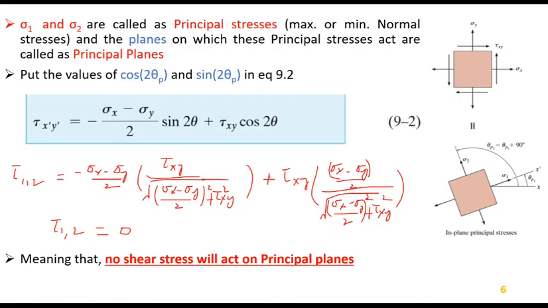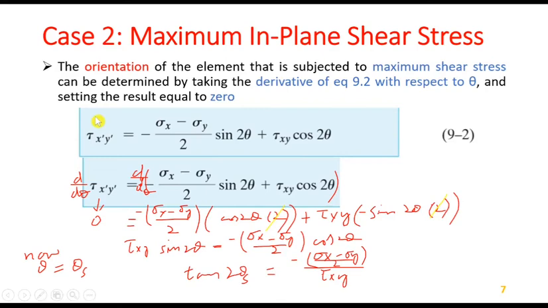So our first case has been completed. Coming towards the second case, that is maximum in-plane shear stress. Previously we found maximum normal stress. Now we are coming towards maximum shear stress. The orientation of the element that is subjected to maximum shear stress can be determined by taking the derivative of equation 9.2. Similarly, as we have done in the previous case, taking theta and setting the result equal to 0.